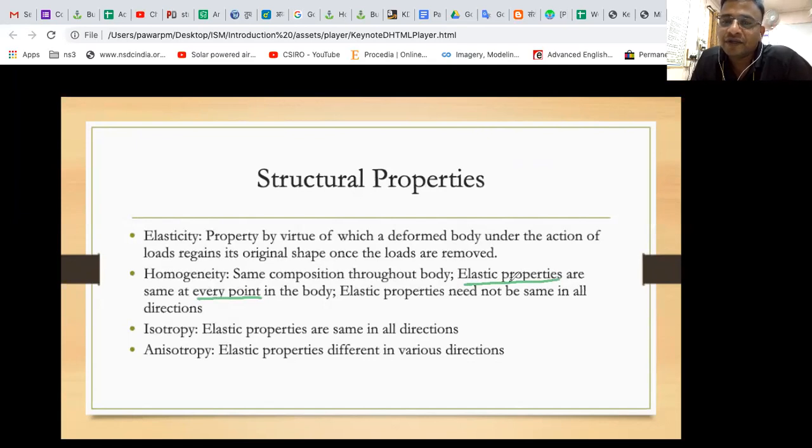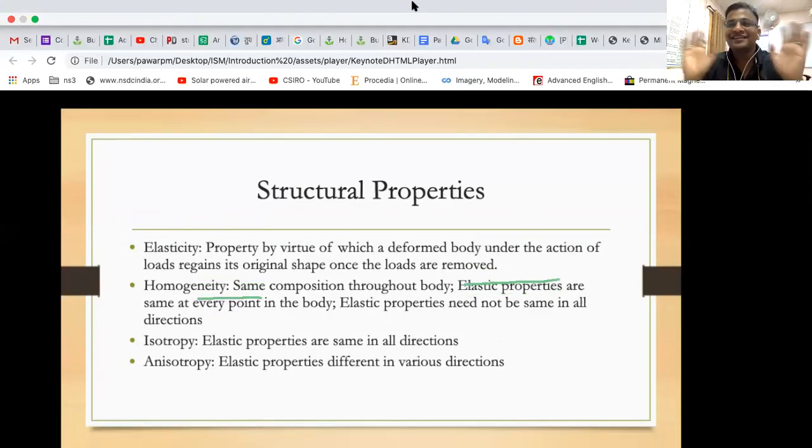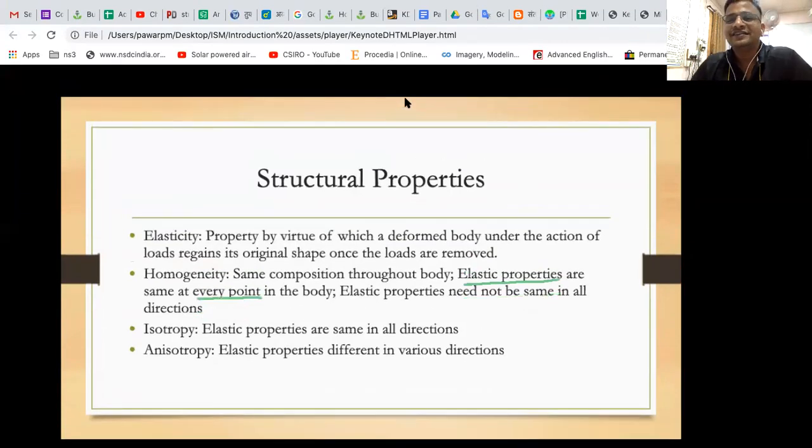Otherwise, we can say property. For example, if you take a sugar bag, and you say, let me test the top part of sugar, wow, sweet. If I take the middle part of sugar, yes, very good. The bottom part is not as sweet as compared to the top part. Then that body is not homogeneous. Are you getting what I am trying to say? If the top part of the sugar is sour, the middle part is a bit sweet, and the bottom part is bitter, and we find that from the taste, then that material is not homogeneous at all.